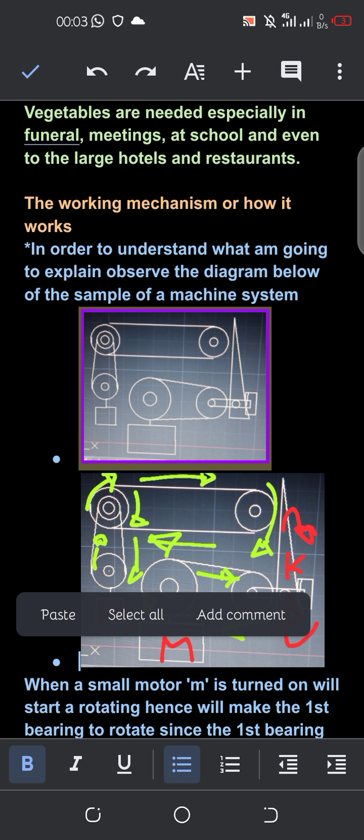Small motor, with a bearing over here, and this is a bearing, and this is a bearing with the belt, which is joining the first bearing and the second bearing.